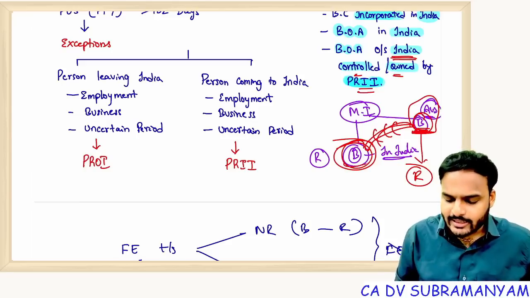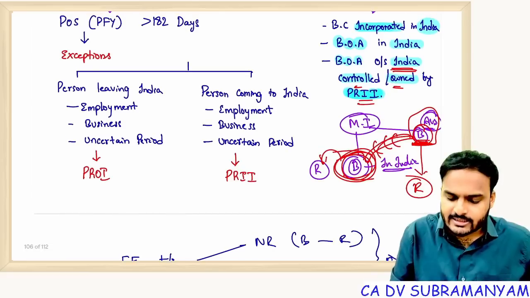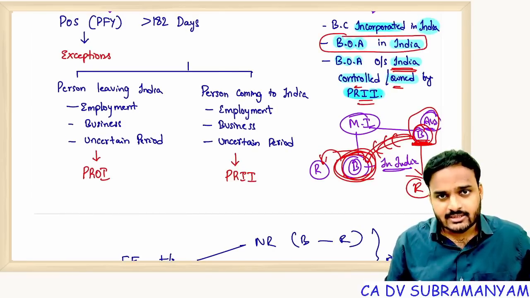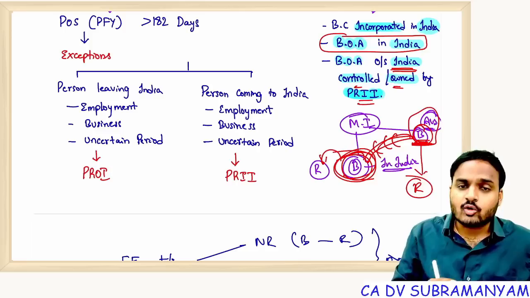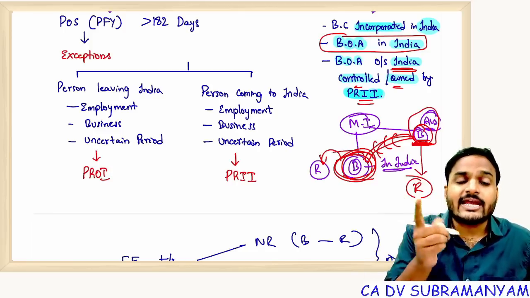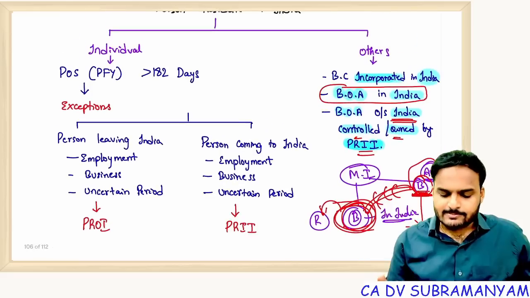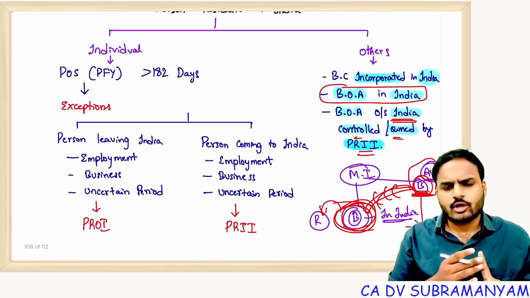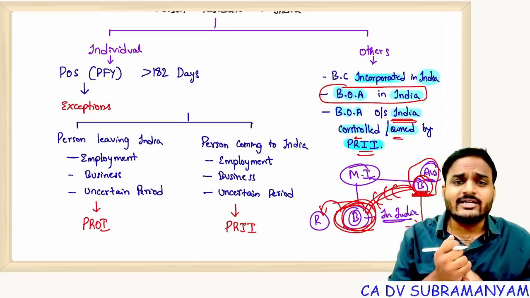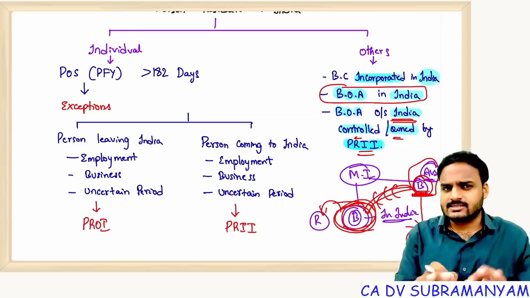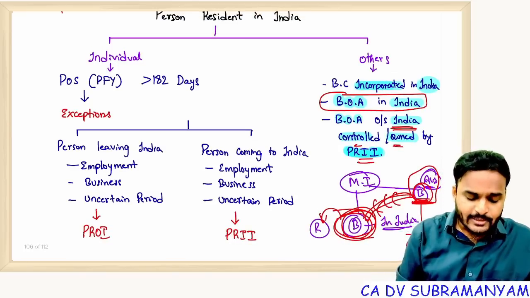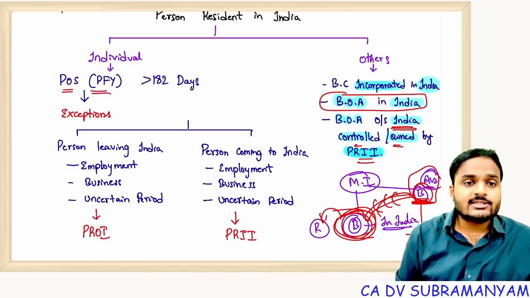The branch office located in India is already resident. You apply this point: a branch located in India is an Indian resident. If this branch located in India is controlling another branch located outside India, that outside-India branch also becomes an Indian resident. So with respect to other than individual, very simple. Place of incorporation, place of location, and who is controlling and regulating those branches, offices, agencies is important. Now coming to individual, period of stay determines residential status.